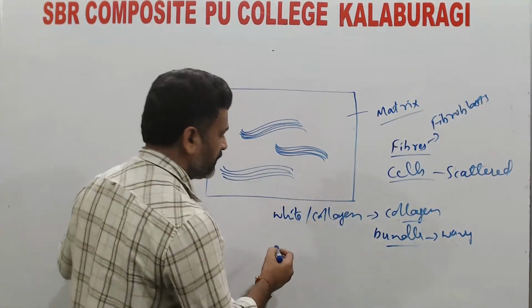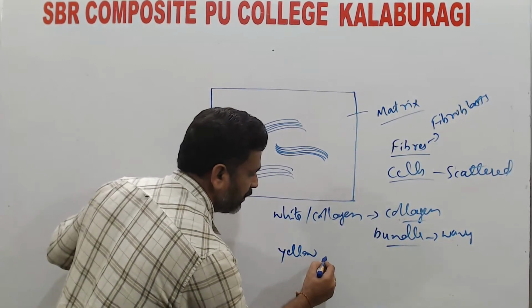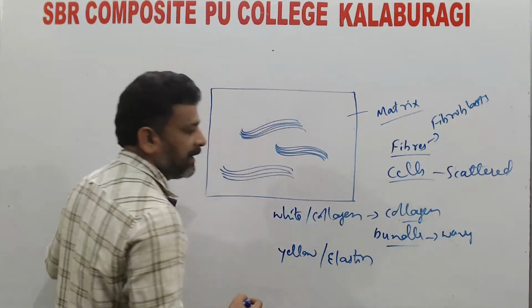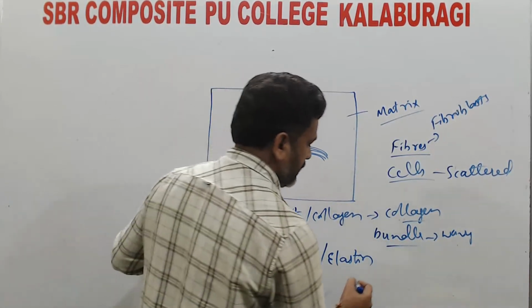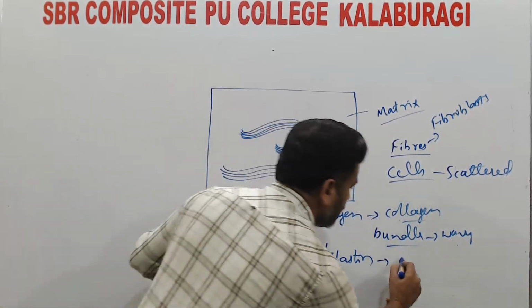The other type of fiber is called yellow fibers. The yellow fibers are the elastin fibers, made up of elastin substance. But these are branched ones.